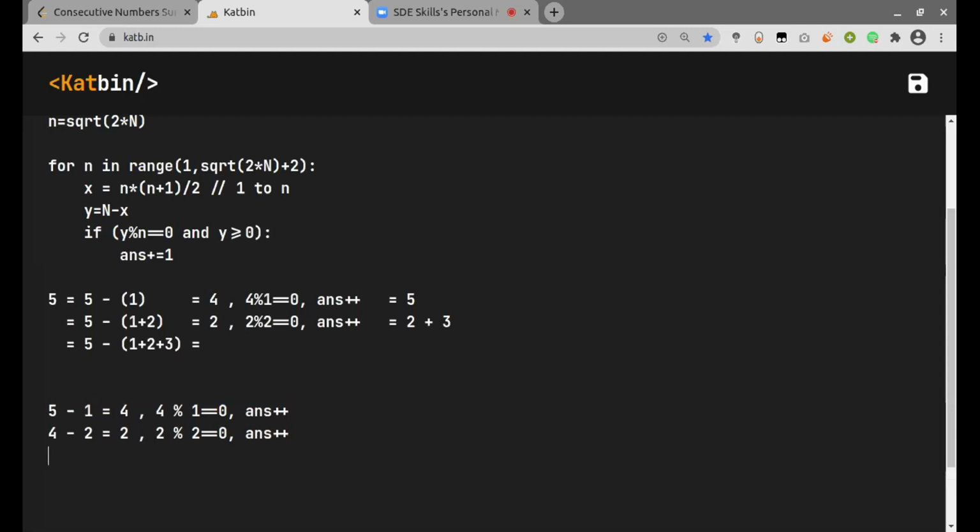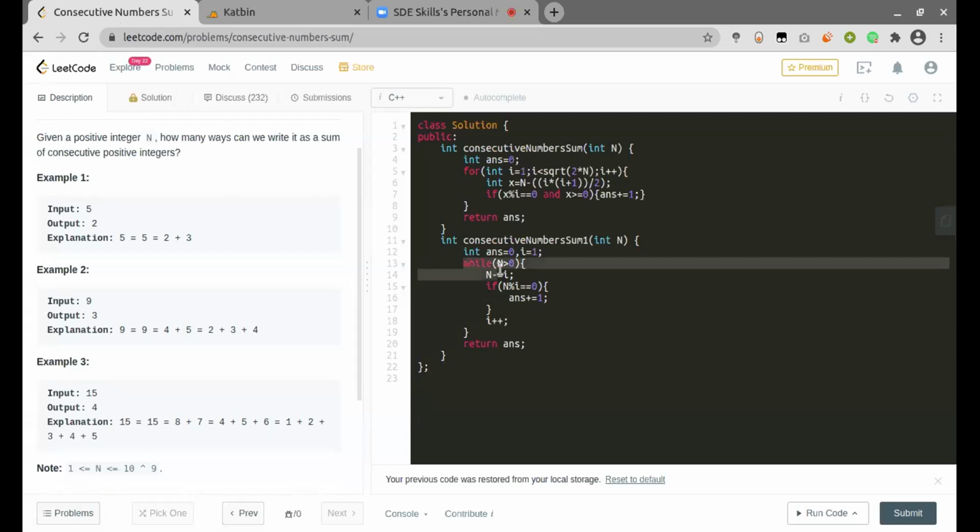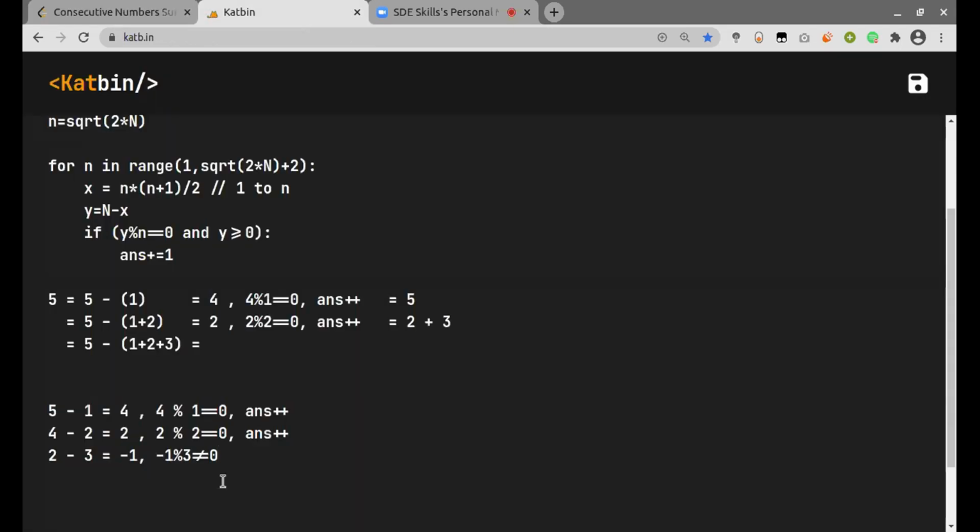Now in the third iteration, I'll perform 2 minus 3, which will come out to be minus 1. No problem. But if I do minus 1 mod 3, this is not equal to 0, and then I won't increment my answer here again. And since the while loop always checks that the given value is positive, this will terminate at this point itself.